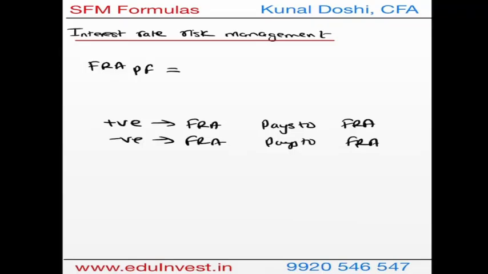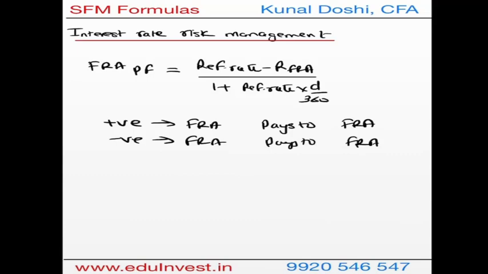So now we are doing the formulas on interest rate risk management. The first is the forward rate agreement, FRA. Under FRA, the formula is the reference rate minus the rate of FRA, the forward rate of FRA. This will be divided because we have to bring the FRA to the present. So it will be 1 plus the reference rate, which will be decided on maturity, times D over 360 or 365 depending on what's given in the question, and this will be the rate.